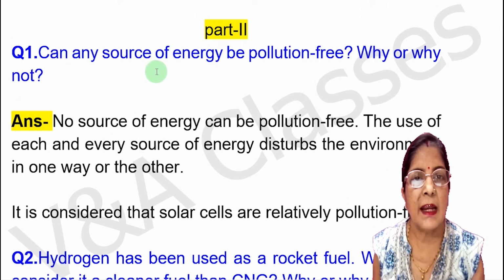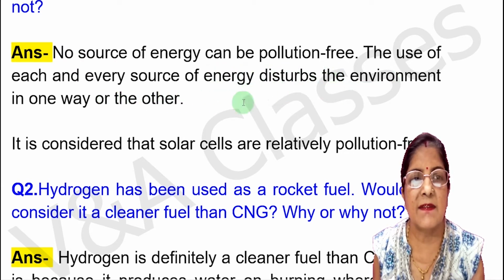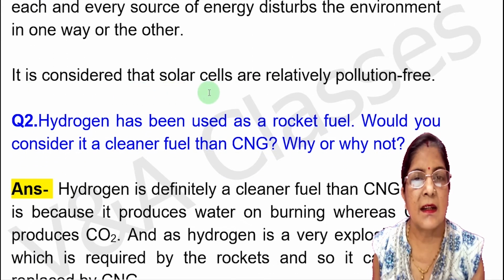First question, can any source of energy be pollution free? Why or why not? Answer, no source of energy can be pollution free. The use of each and every source of energy disturbs the environment in one way or the other. It is considered that solar cells are relatively pollution free.